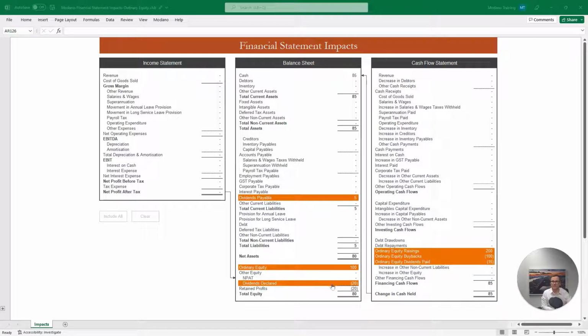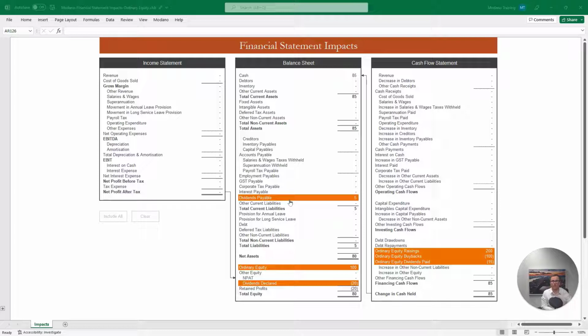When dividends are declared, they reduce the retained profit and total equity of a business, and are also contained within the financing section of the cash flow statement. As dividends declared decrease the total equity of a business as soon as they are declared, not when they are paid, any outstanding dividends which have not yet been paid at the end of the period are then adjusted for within the dividends payable within the current liability section, ensuring that our balance sheet is always balanced.